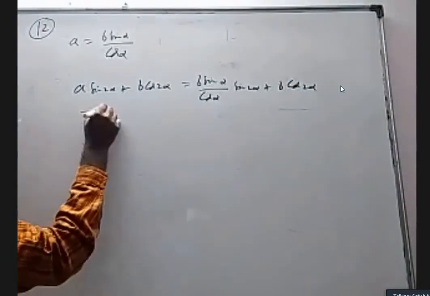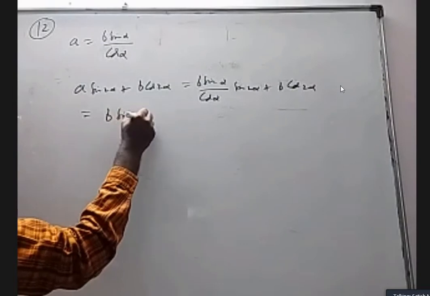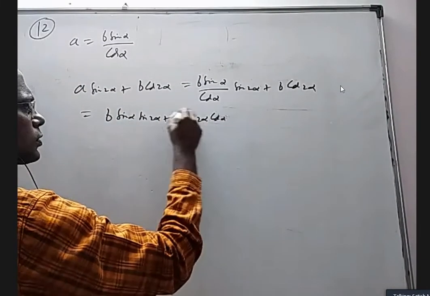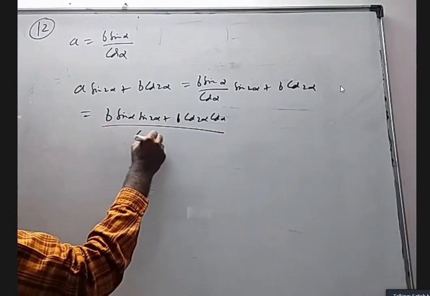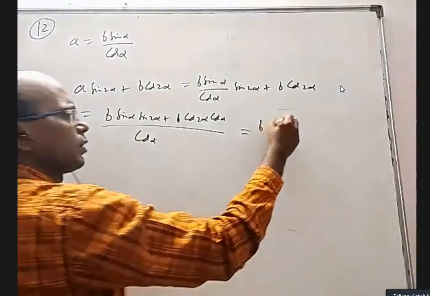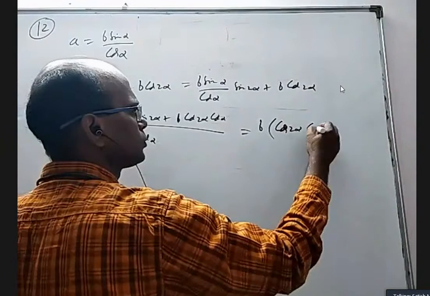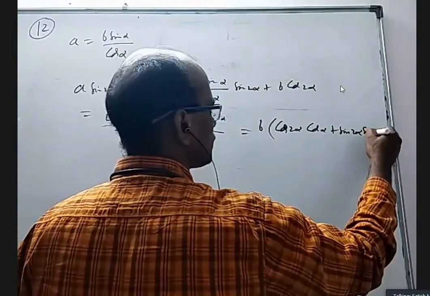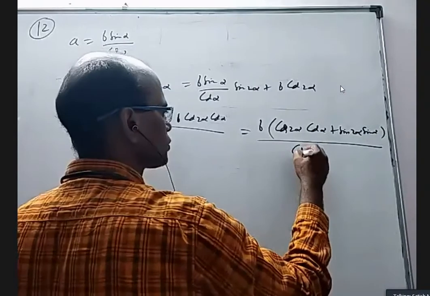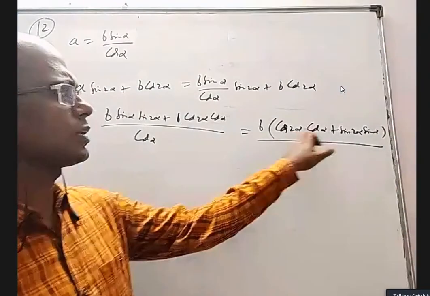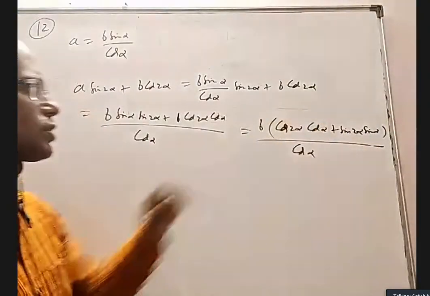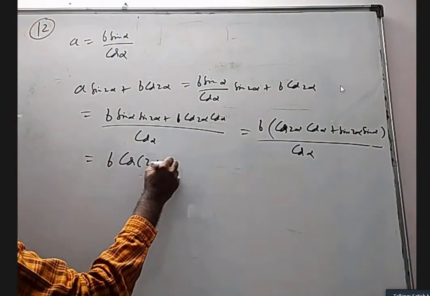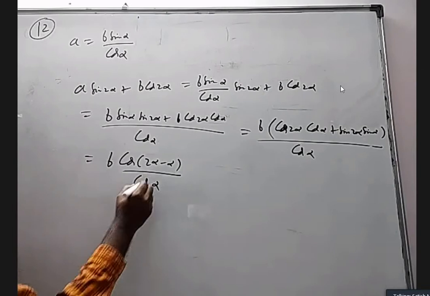Take LCM. You will get B sin alpha sin 2 alpha plus B cos 2 alpha cos alpha, by cos alpha. If I take B common, cos 2 alpha into cos alpha plus sin 2 alpha into sin alpha, by cos alpha. This is like cos A cos B plus sin A sin B. I can use cos (A minus B). So we'll get cos (2 alpha minus alpha) by cos alpha.